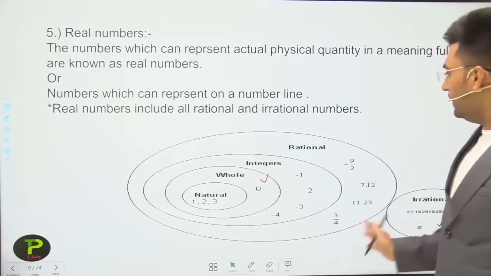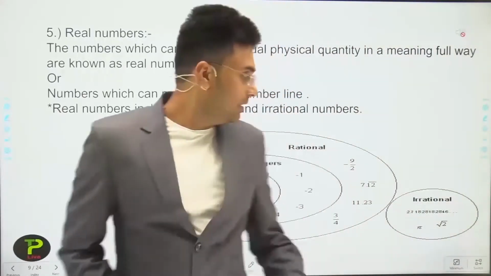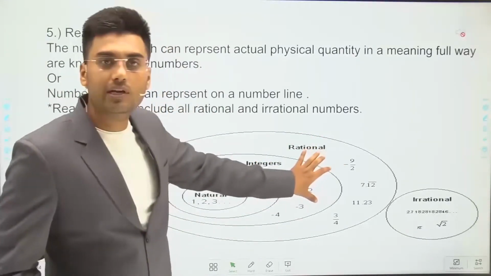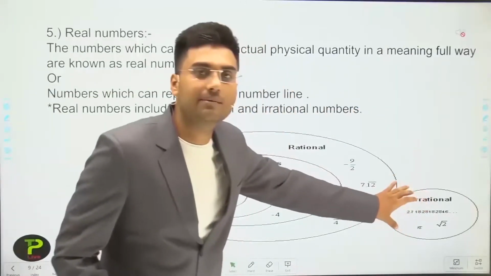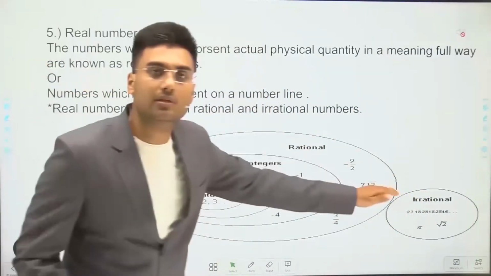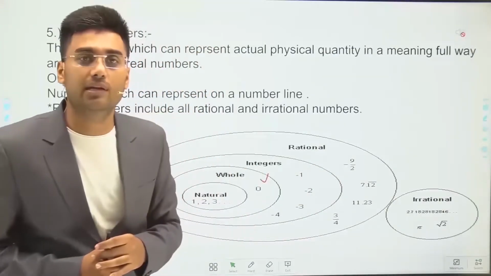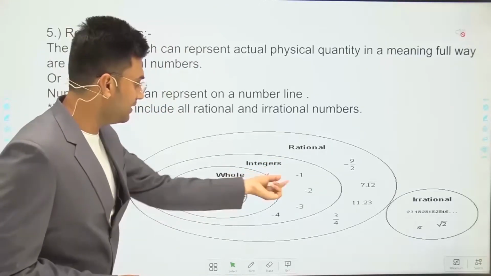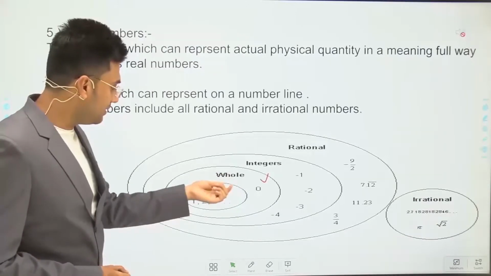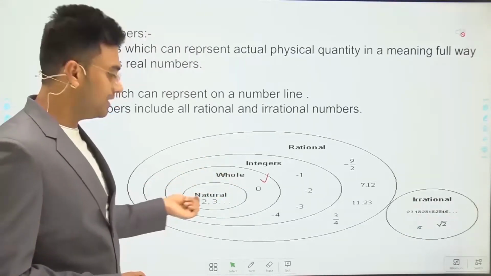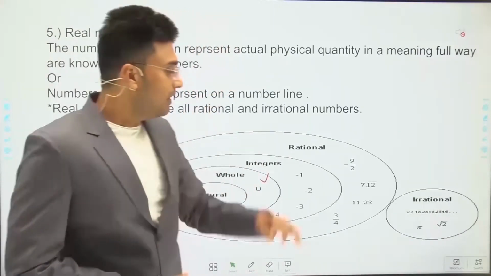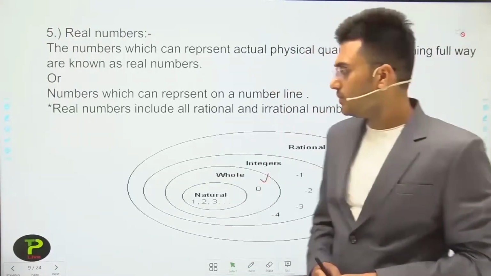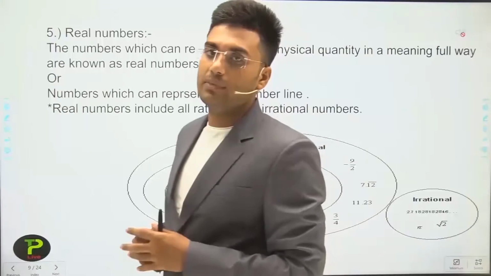Now this is the complete Venn diagram of numbers. There are real numbers. This large circle includes all the rational numbers, and this another circle represents irrational numbers, and these two circles include the collection of real numbers. And in the rational numbers, the small circle is integers, and in the integers the small circle is whole, and in the whole numbers the small circle is for natural numbers. Now this collection of all numbers is known as real numbers. Now after this classification of numbers, let's move on.